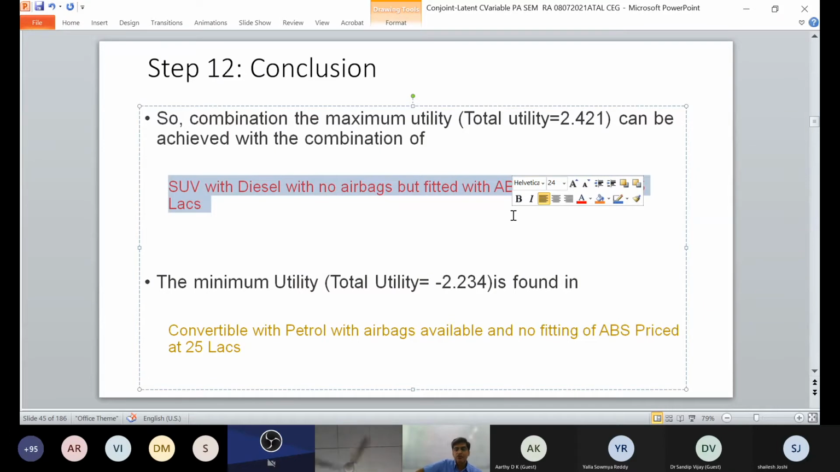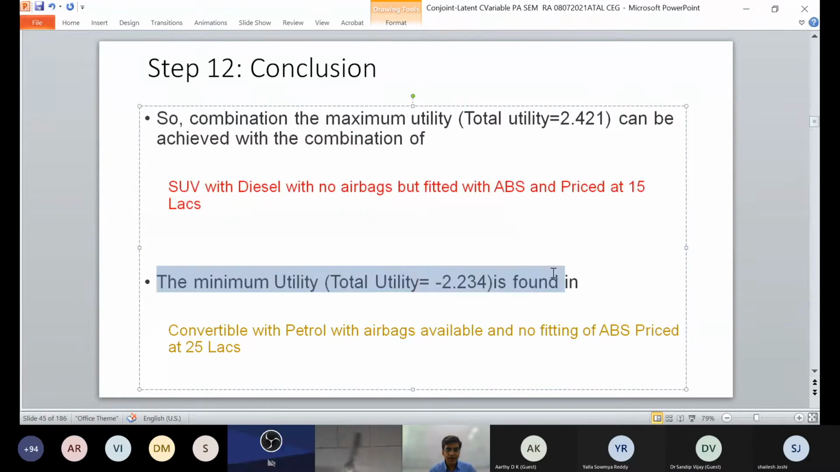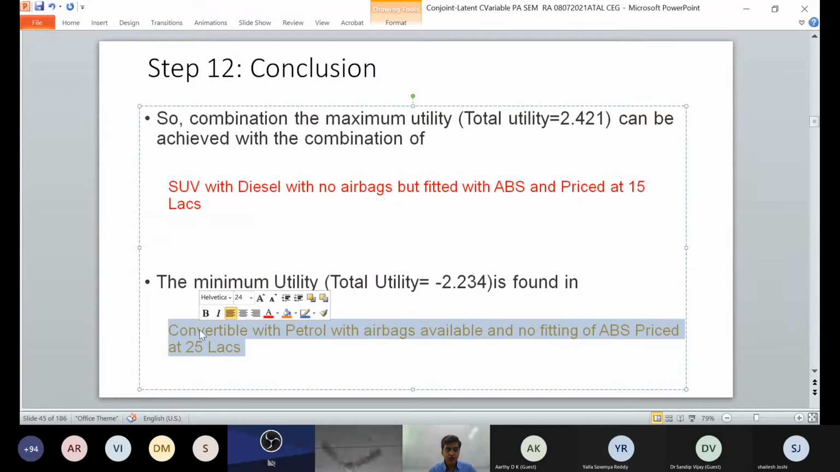So now airbags also have important characteristics which have to be included. So you can work on how to have airbags as one of the utility features in that. Then the minimum utility: you got the minimum utility with a convertible with petrol with airbags available, no ABS fitting, price 25 lakhs. So this is the minimum utility you have got.